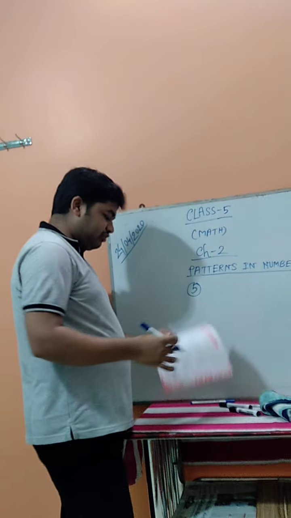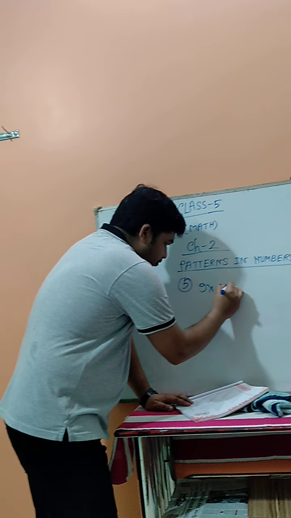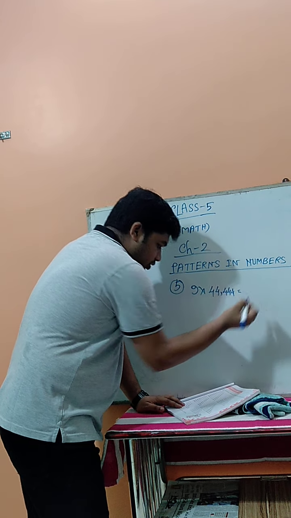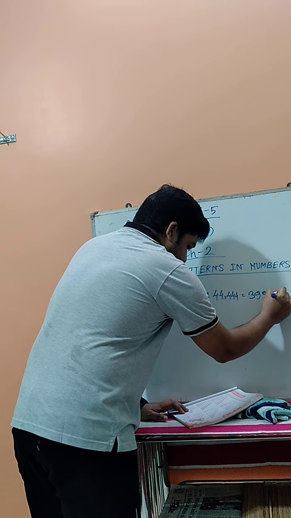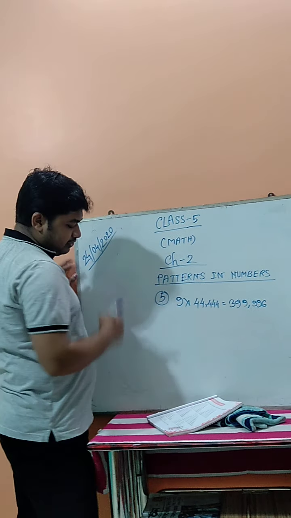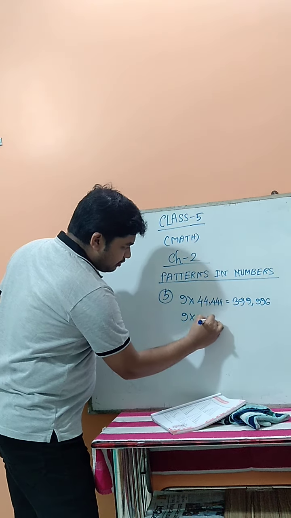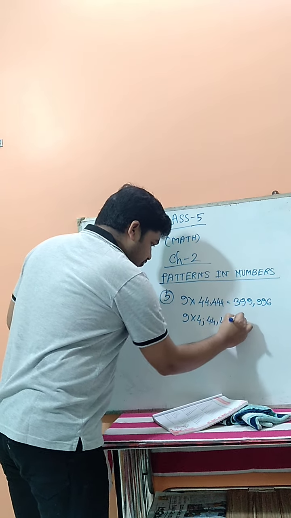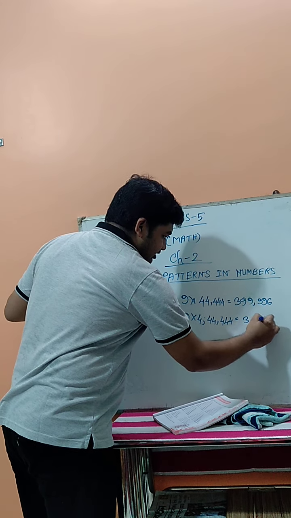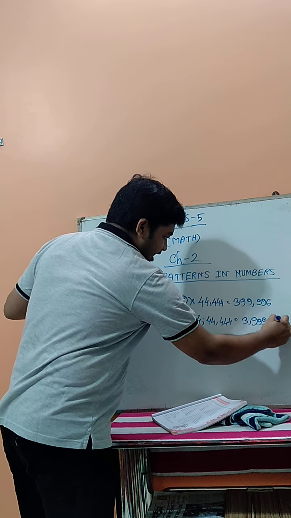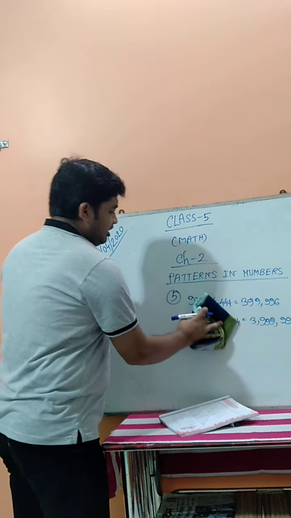See, number 5 is already given, then up to number 34. Now it's given 9 multiply 44,444. How much is that? It is 399,996. Now again, it's given 9 multiply 444,444, so it becomes 3,999,996. By this way, now see number 6.